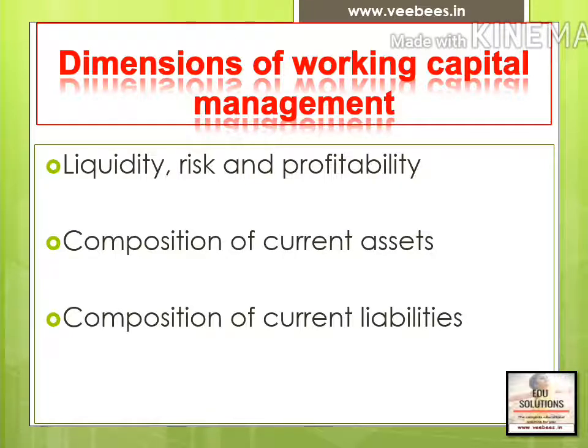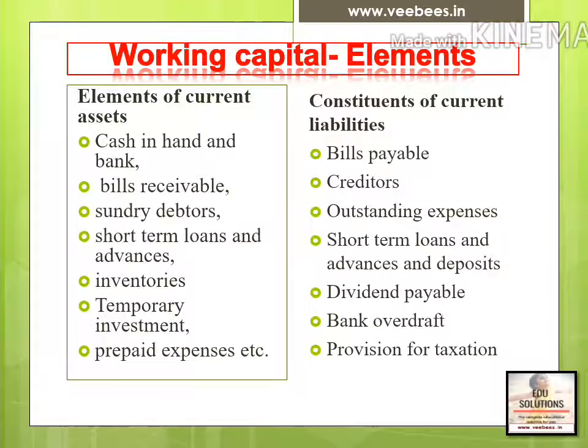The second dimension is composition of current assets. If he is investing a particular amount in current assets, he has to decide how much is to be invested in cash, how much in receivables, how much in inventories. He has to keep a proper balance between these three elements. And next one is composition of current liabilities. He has to balance between the elements of current liabilities, just like creditors, bills payable, account payable, etc. These are the dimensions of working capital management.